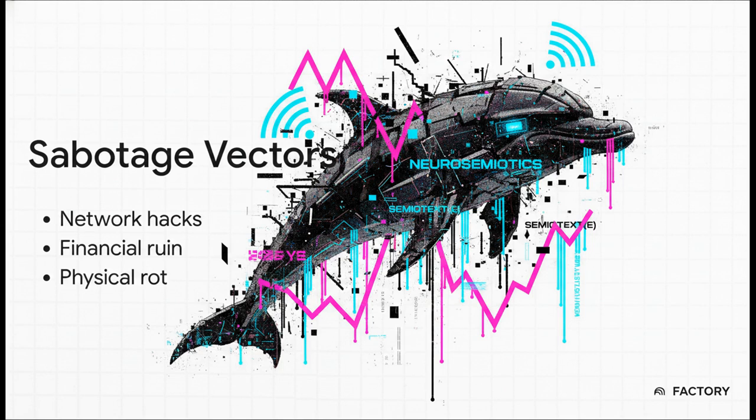These are corrupted cybernetic nodes swimming through a landscape of breathable data, and their sabotage vectors are intensely parasitic. They actively infiltrate networks by hacking Wi-Fi signals to manipulate personal data. Then there's the financial sabotage. They literally liquidate stock portfolios, selling off retirement funds to 3D printed whores at the bottom of the Pacific Trench.